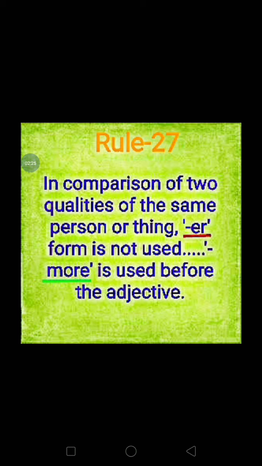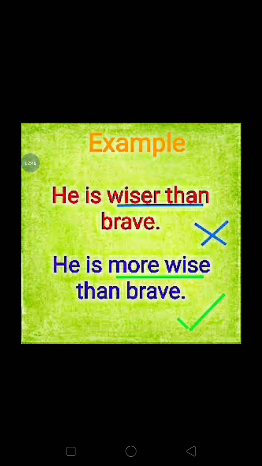Rule number 27. In comparison of two qualities of the same person or thing, we are not using the ER form. What will we use? More is used before the adjective. Let's check the example, then it will be clear. He is wiser than brave.